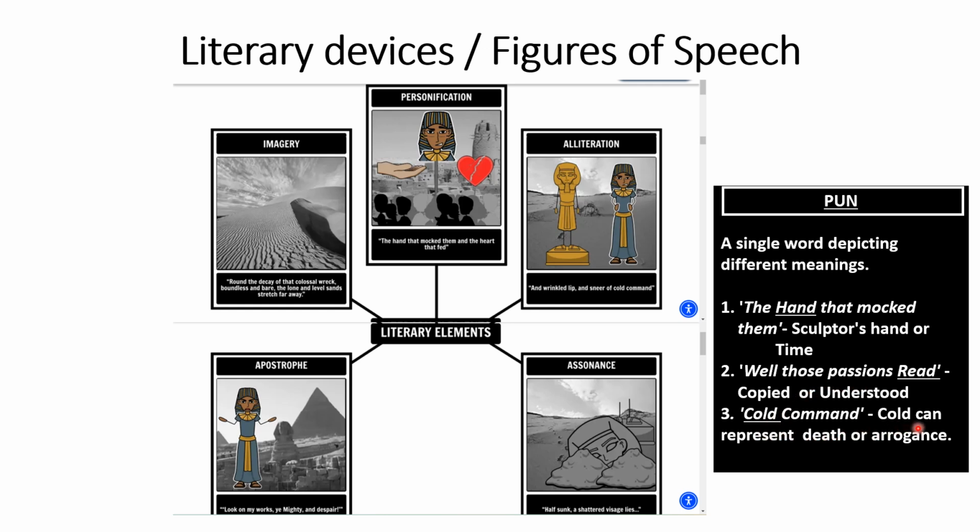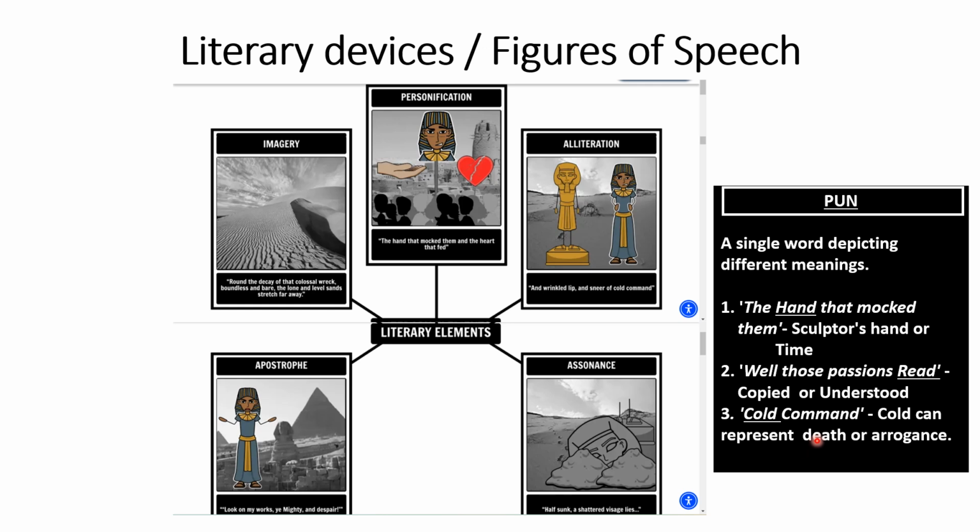Cold command. Cold can represent death or arrogance. Usually when a person dies, the body becomes very cold. So here it is referring to the death of a king, or the commands which were very, very tyrannous and very scary. Now they became cold. Nobody bothers because there is no life in him. Only the broken statue is there.